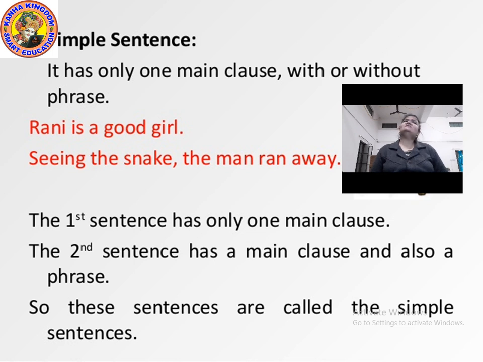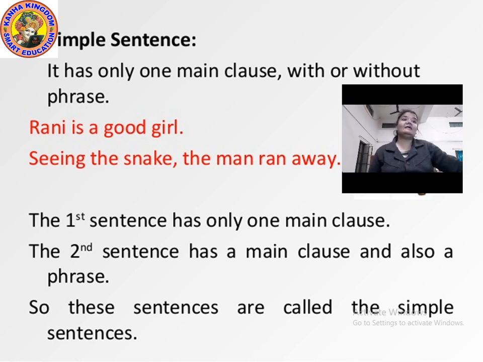The first sentence has only one main clause. In the first sentence, you can see there is only one main clause, a good girl. But in the second sentence, there is a main clause and a phrase also. But both of these sentences are simple sentences. So these kinds of sentences, the ones you are seeing on your screen, are simple sentences. Don't get confused. Further, I'll show you more examples so that it will be easier for you, and I will also tell you how to identify simple sentences.